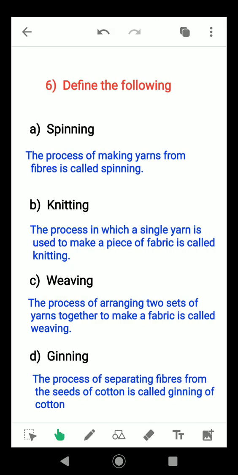Next section, define the following. Spinning. The process of making yarns from the fiber is called spinning. Knitting. The process in which a single yarn is used to make a piece of fabric is called knitting. Weaving. The process of arranging two sets of yarns together to form a fabric is called weaving. Ginning. The process of separating fibers from the seeds of cotton is called ginning of cotton.